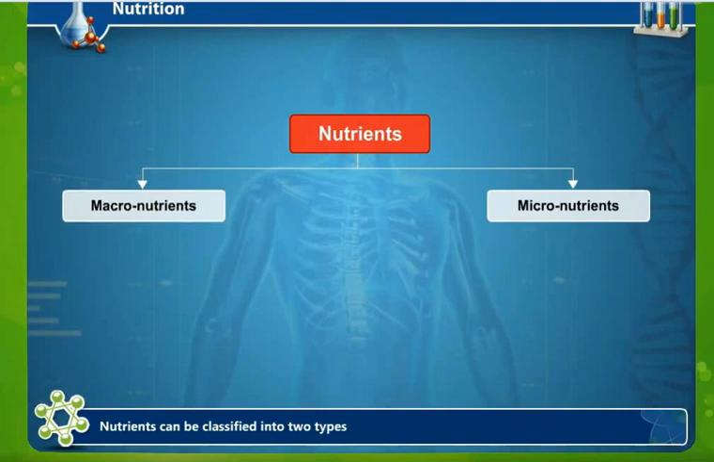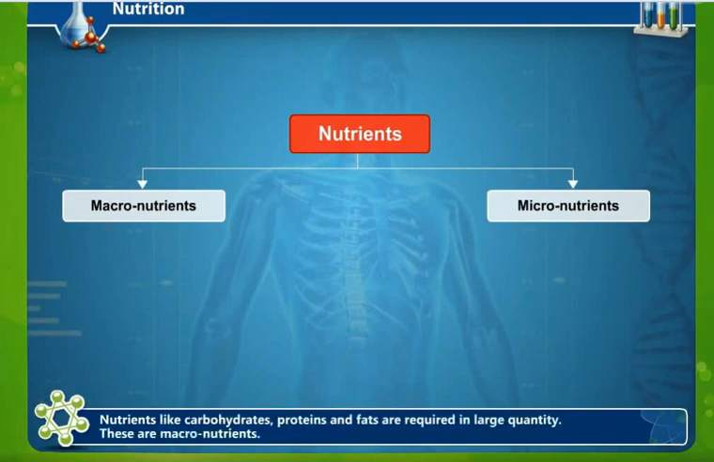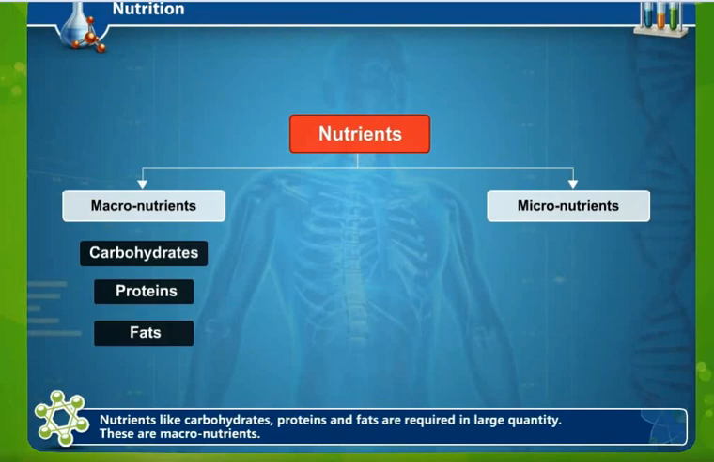Macronutrients include carbohydrates, proteins and fats. These are required in large quantity. They are called macronutrients because for the formation and major life processes, and wear and tear of the tissues, carbohydrates, proteins and fats play an important role.